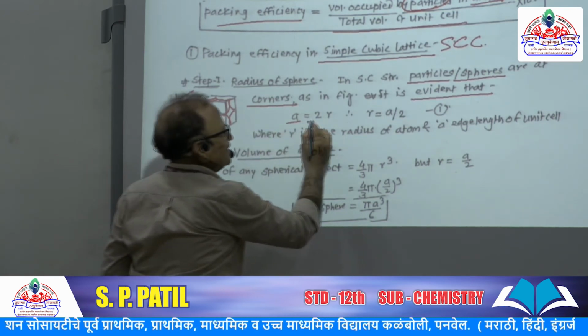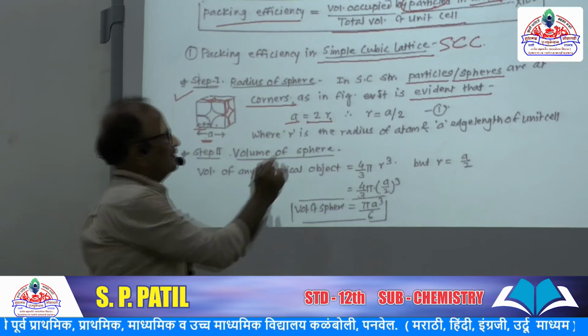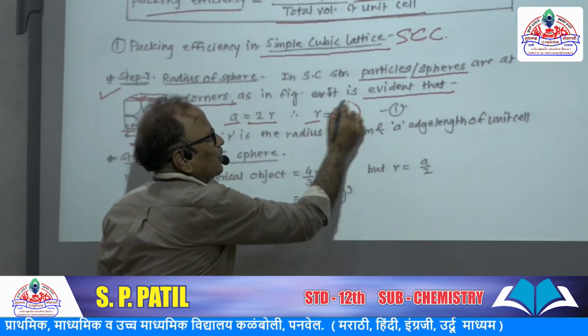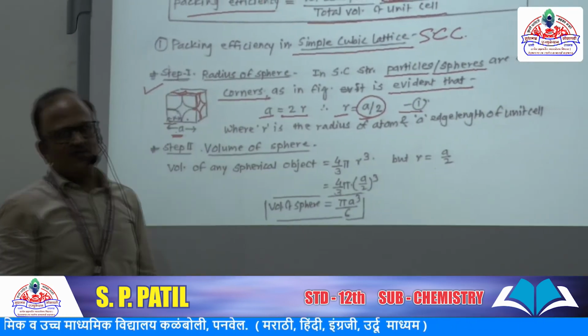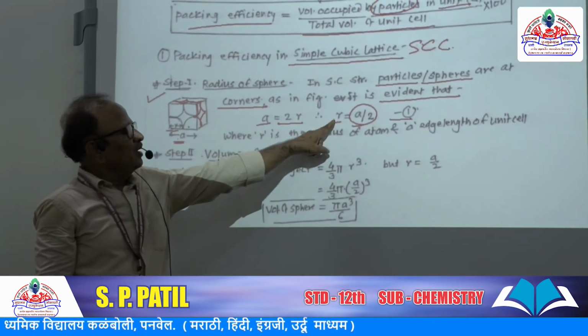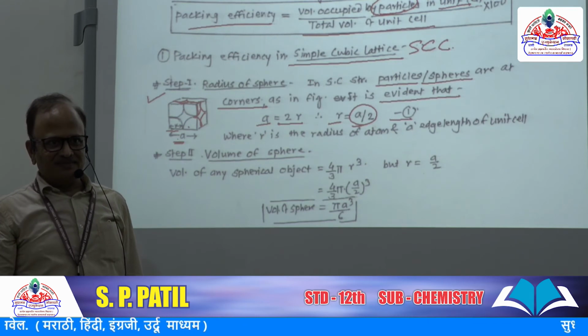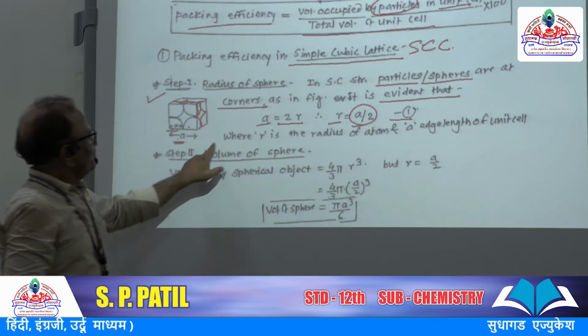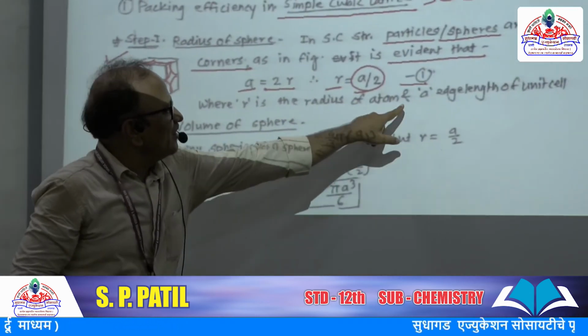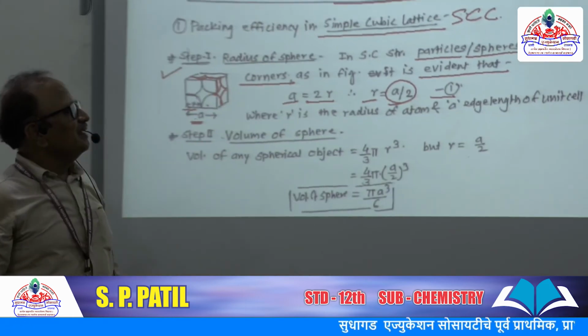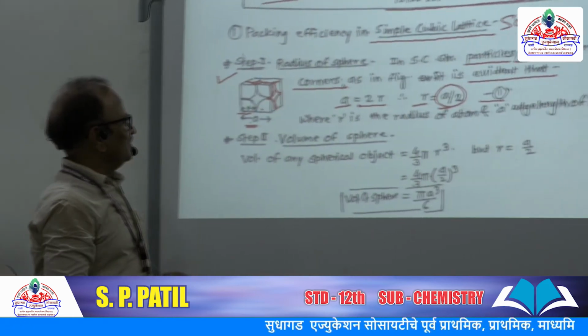So a is equal to 2r, that is r is equal to a by 2, equation number 1. The radius is equal to half of the edge length, where r is the radius of the atom and a is the length of the unit cell.